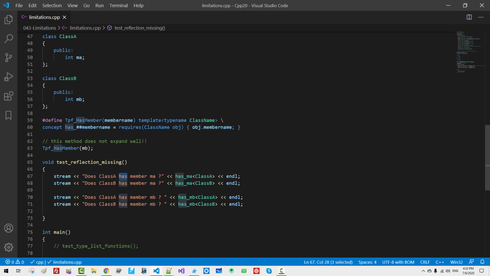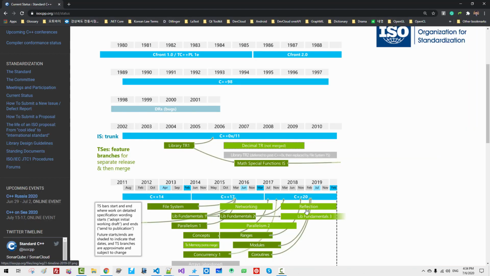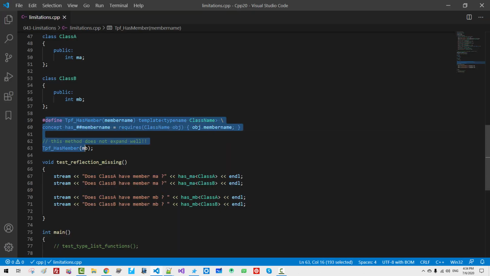Does class A have a member MA? I will fix it like this. This approach is very ugly. Also, it does not expand well. If reflection is introduced to C++, I wish such problems will be resolved in a future C++ language.